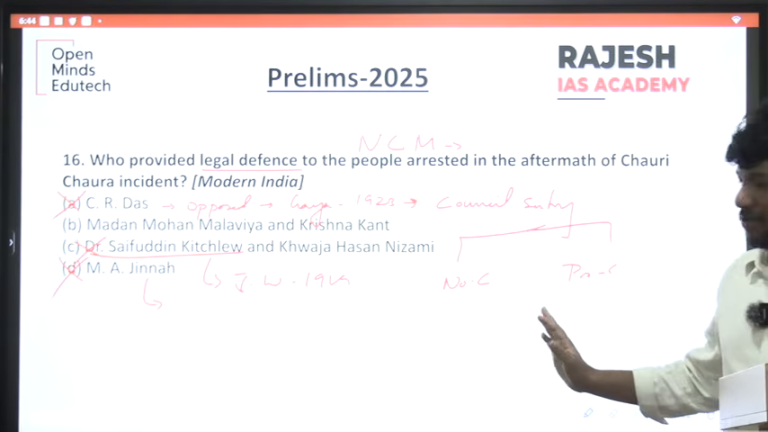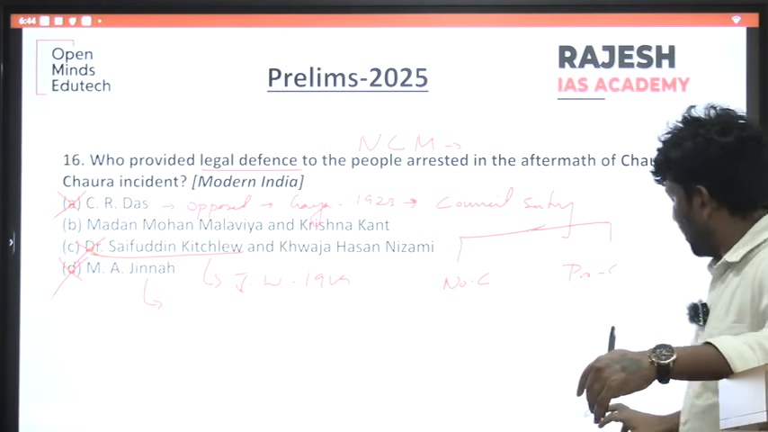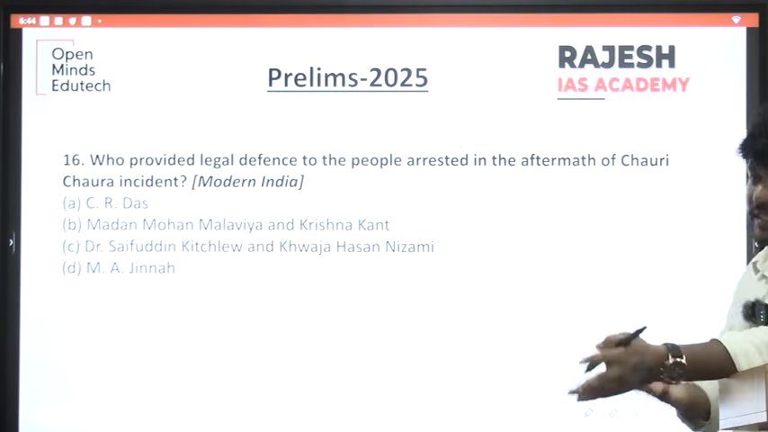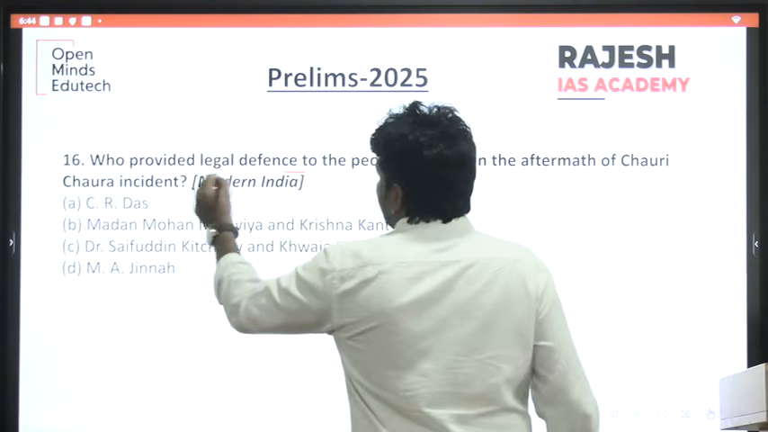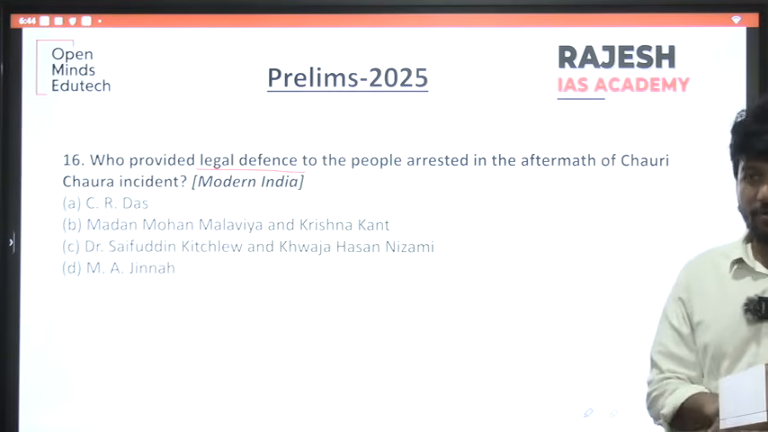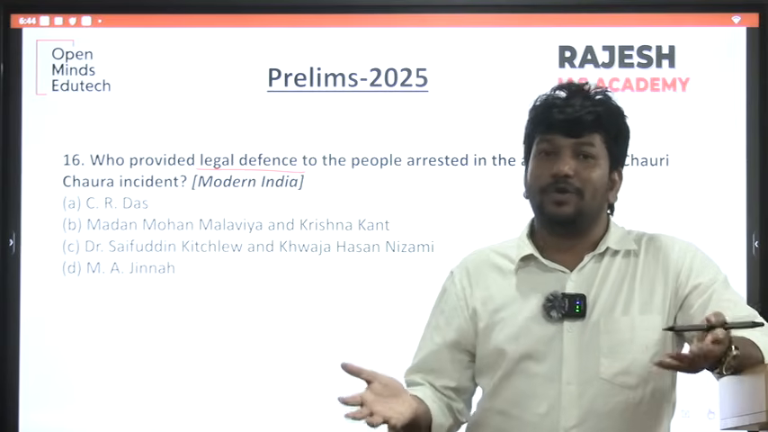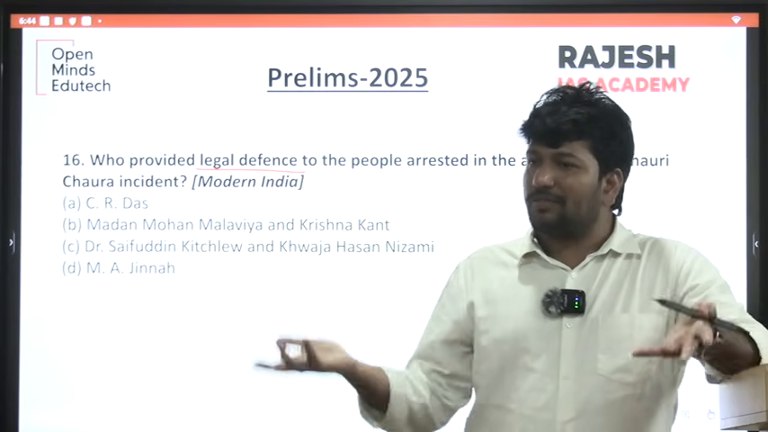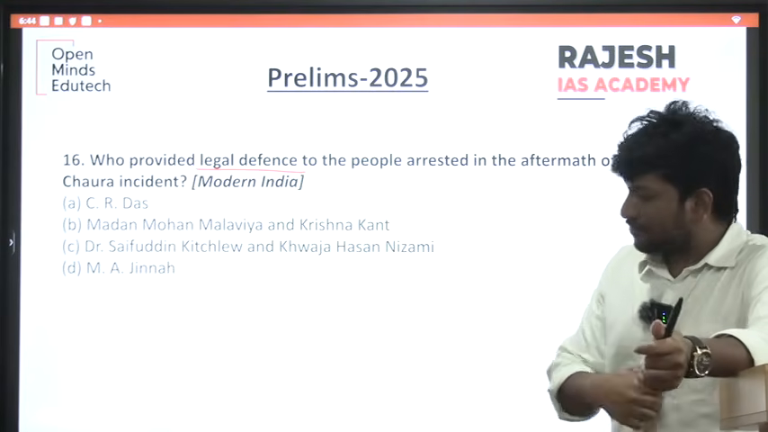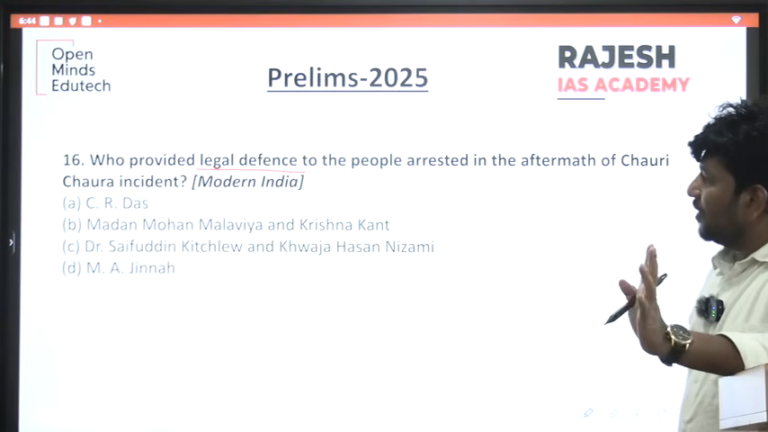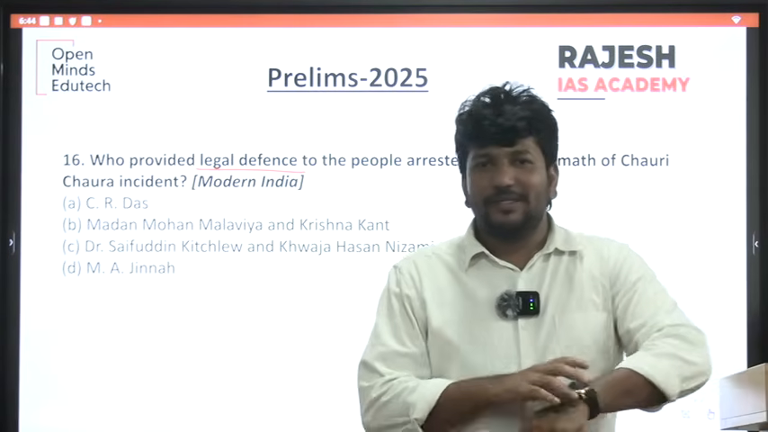This concept makes you eliminate some statements also. Madan Mohan Malaviya and Krishna Kant said that whatever happened in Chauri Chaura, the people's action was legitimate. He made a legal defense and got 150 people released from arrest. He said it is the legal right of the people to want to end British rule and start Swaraj. This is what he pleaded in the Allahabad court. So this is about the 20-25 questions. Thank you. We will meet in the next class.